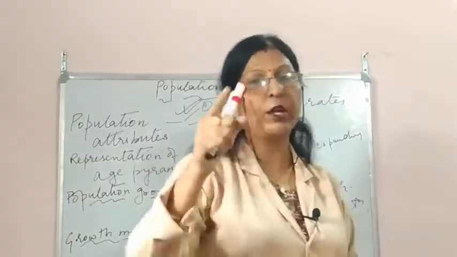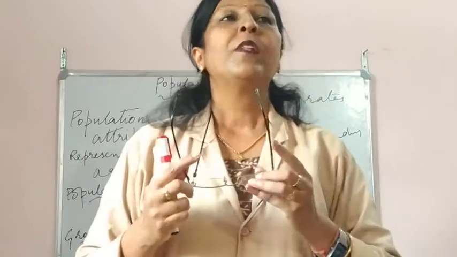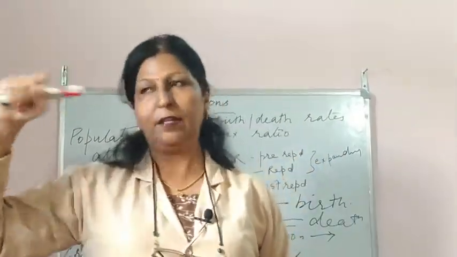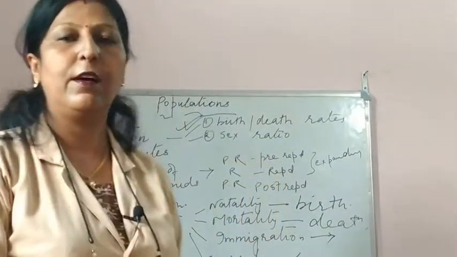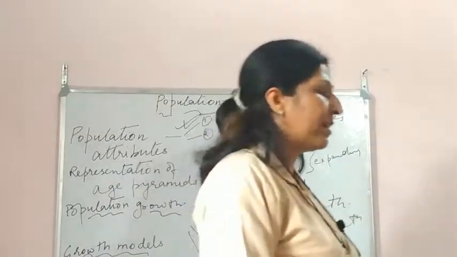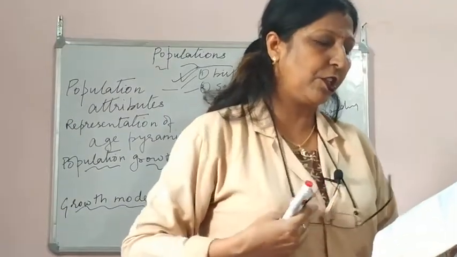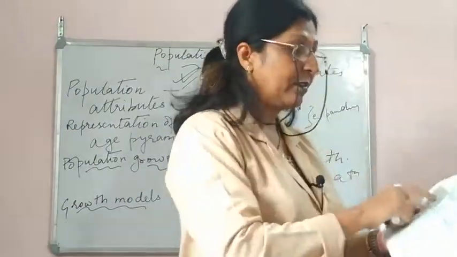But the other one, the logistic growth curve, is where it starts with a lag phase and then becomes constant, like an S form. The exponential one is the J curve. The one which is mentioned as B is the logistic curve.